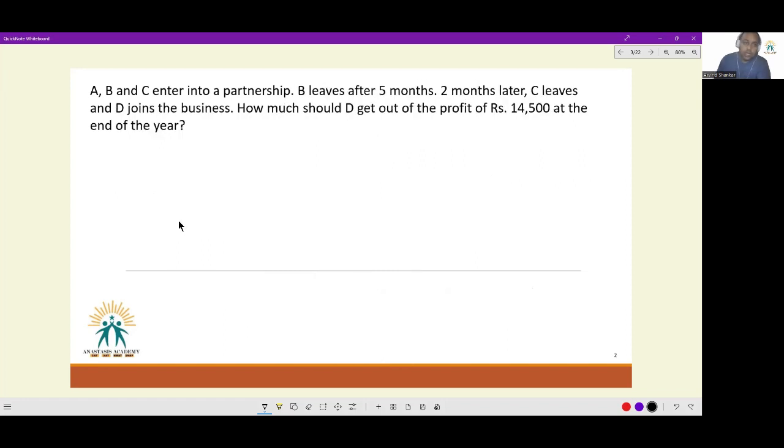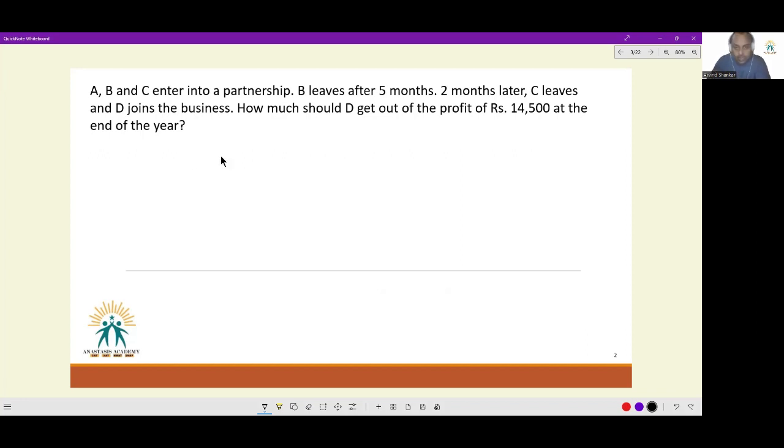Next one now. A, B, C enter into a partnership. B leaves after 5 months. 2 months later, C leaves and D joins the business. How much should D get out of the profit of 14,500 at the end of the year? Now see here, contrary to the first question, they have not told us about the amount invested by the partners. So you're supposed to take amount invested by all the partners as identical. If no specific information is given about amount invested or the period for which investment has been made, you are supposed to take it equal for the partners.